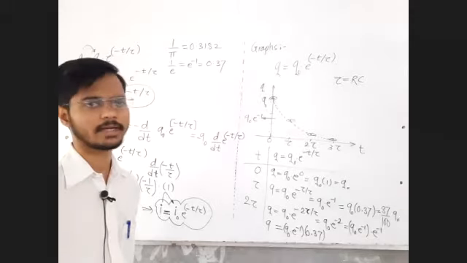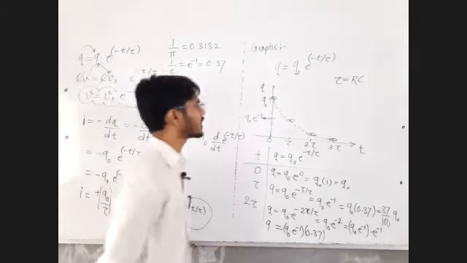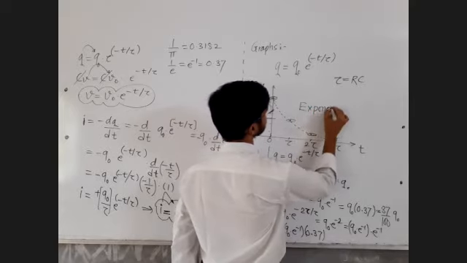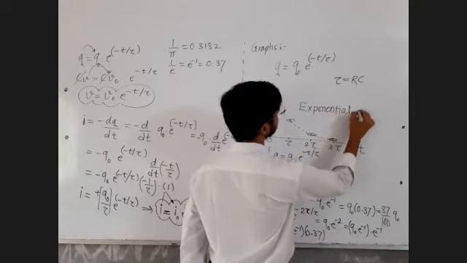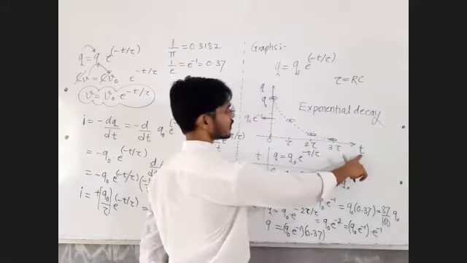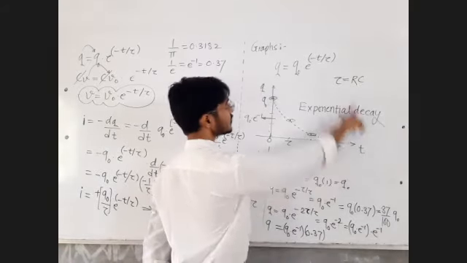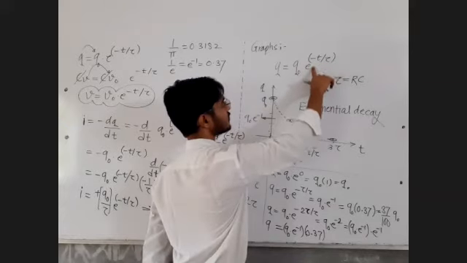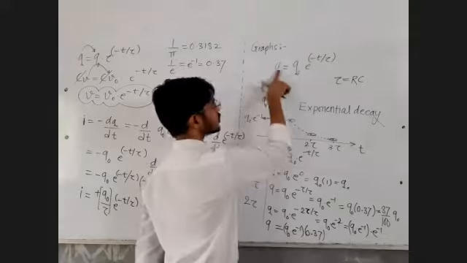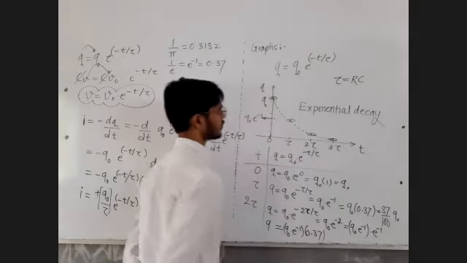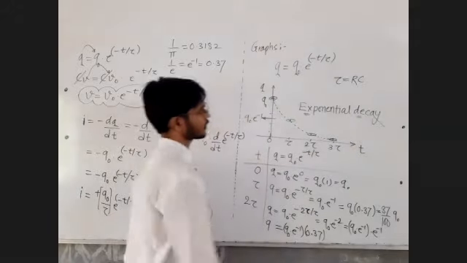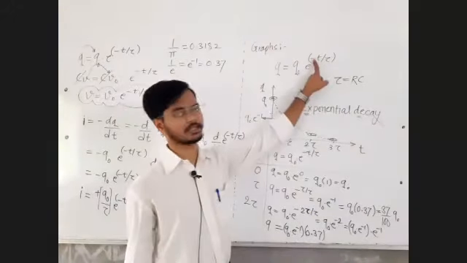Graph of e raised to minus t by tau. This is called exponential decay. It's decreasing, so decay. Why exponential? Because the variable on the x-axis is in the exponent. Why decay? Because there is a minus sign, so this value goes on decreasing. Exponential because of e raised to, and the reason for this decay is this minus sign.